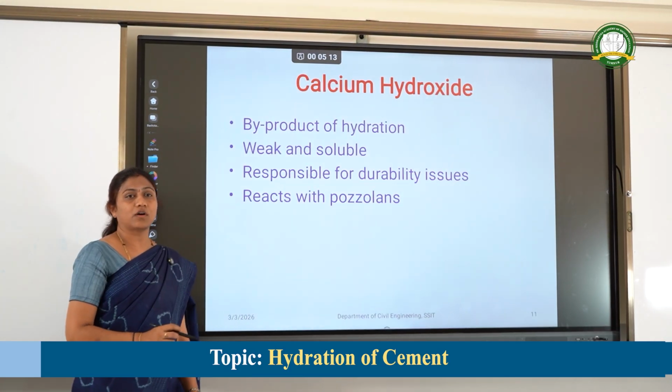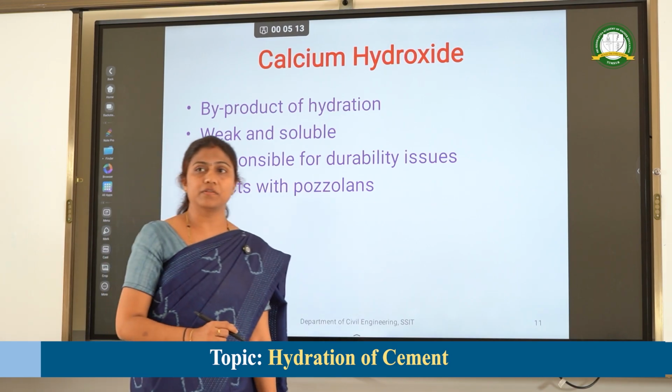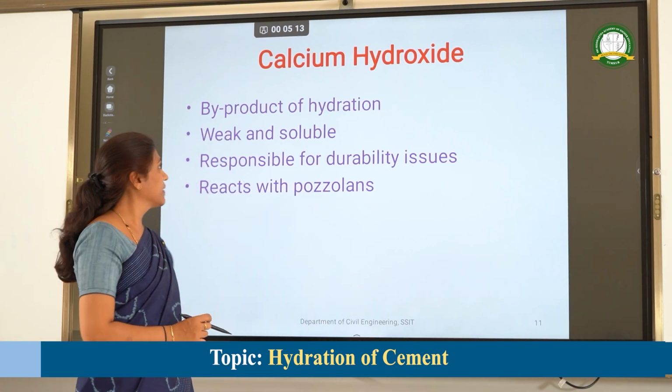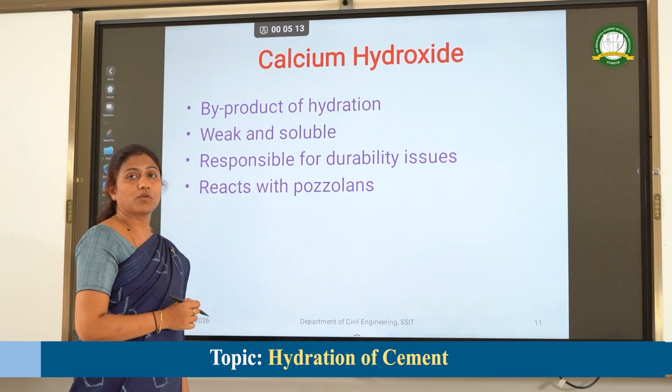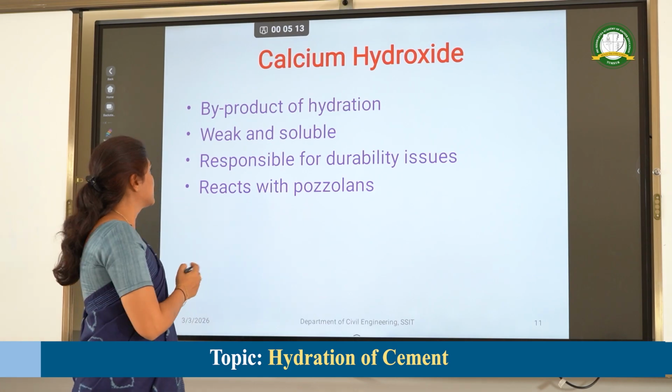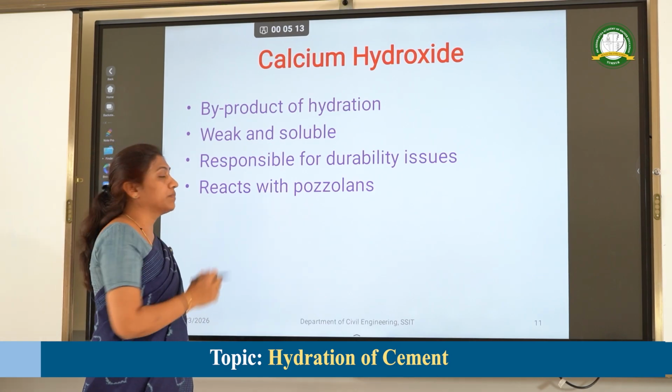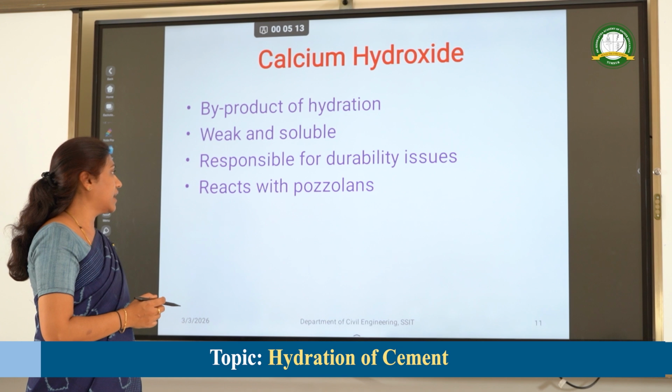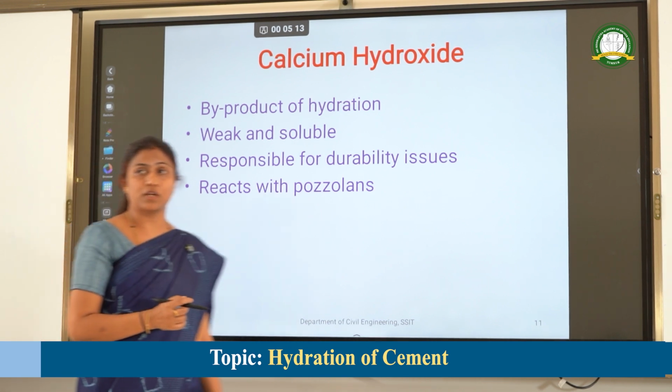Calcium hydroxide is also a byproduct of hydration of cement. It is very weak and soluble. It is responsible for durability issues and it also reacts with pozzolan.